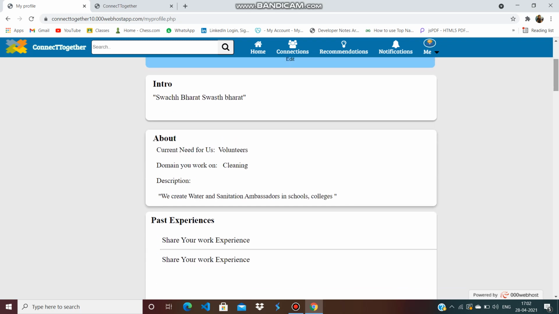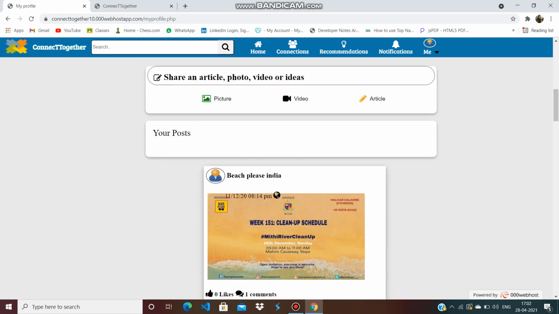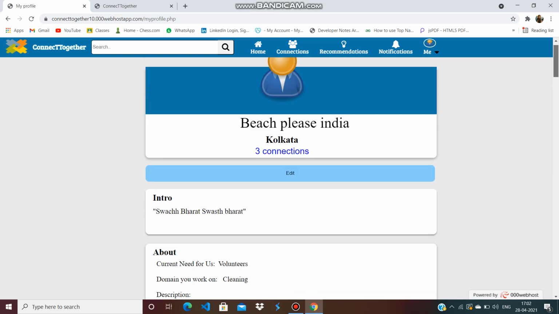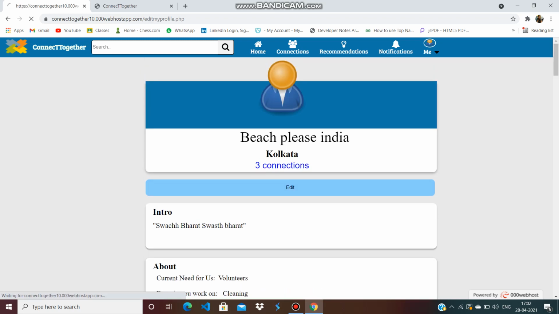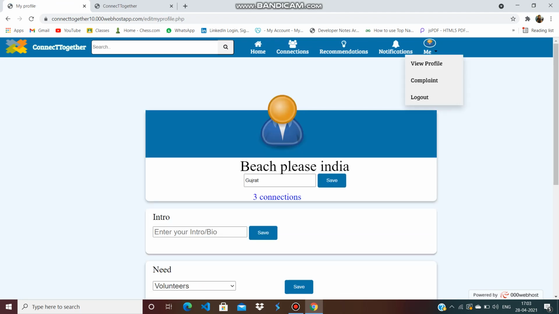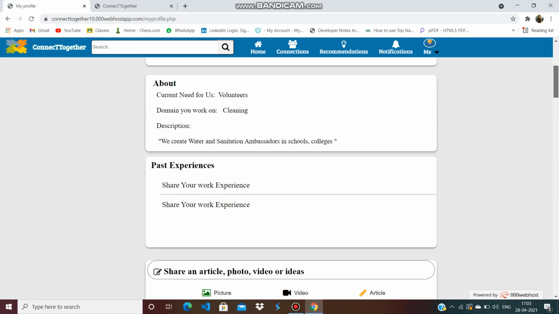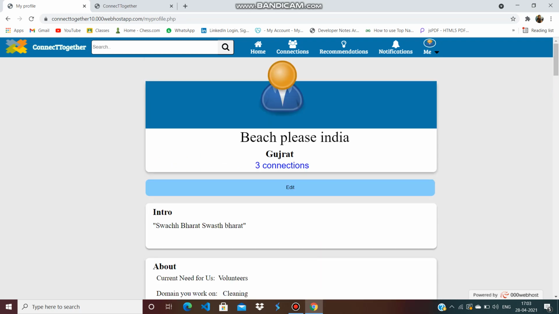Then this is what I entered during registration, and we can also add our past experiences. We can post from here, and these are my posts which are displayed here. Then this is the edit part where I can edit my profile. For example, if I edit the location and save it, and again go to my profile, the location has been updated. Similarly, all other details can be updated.